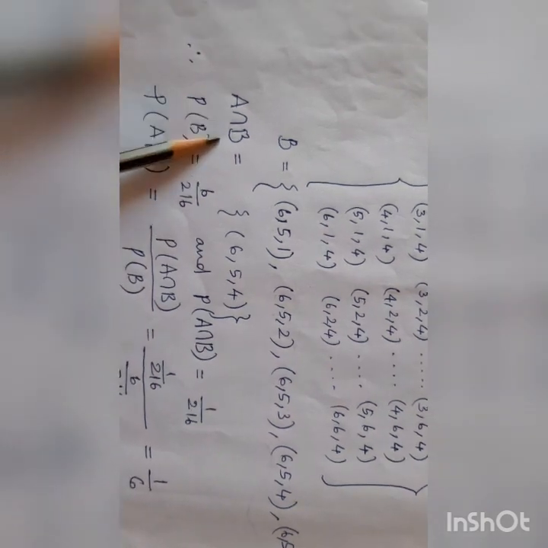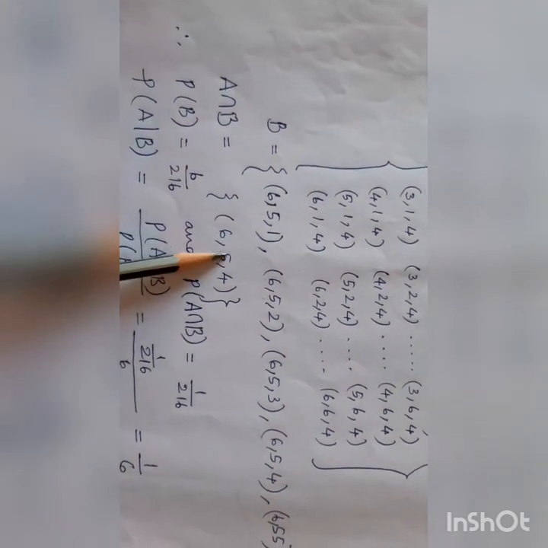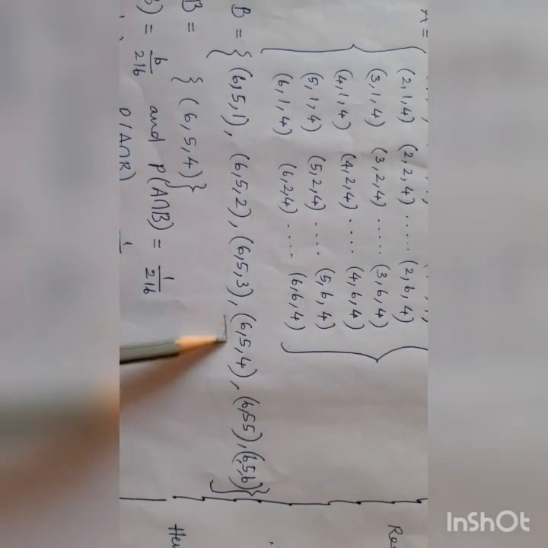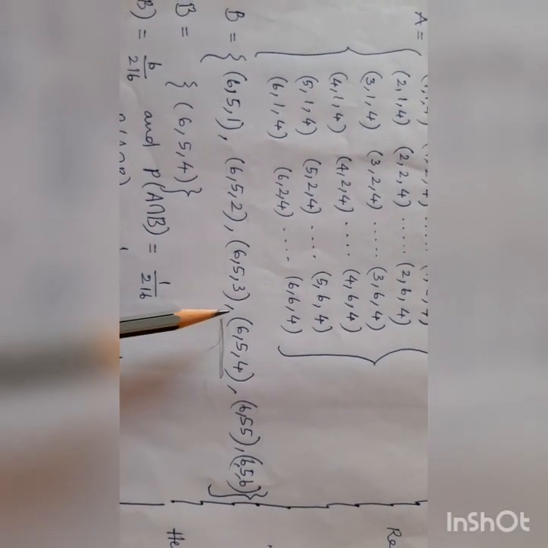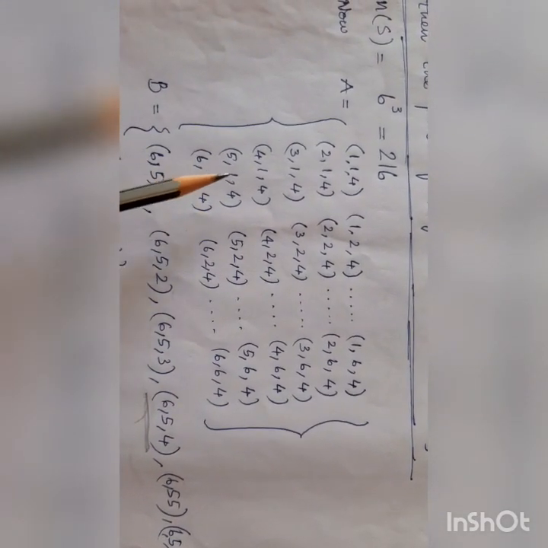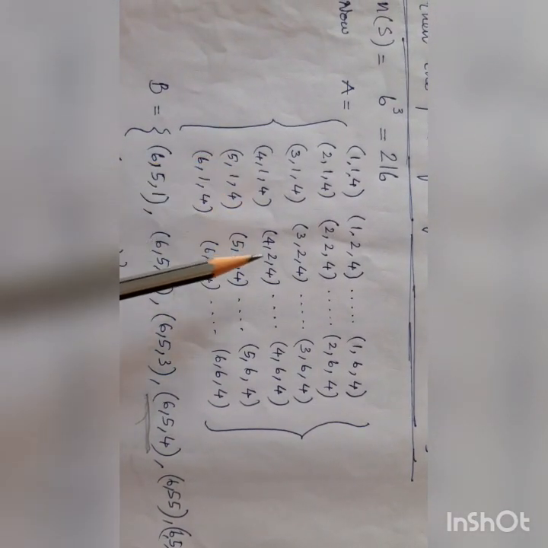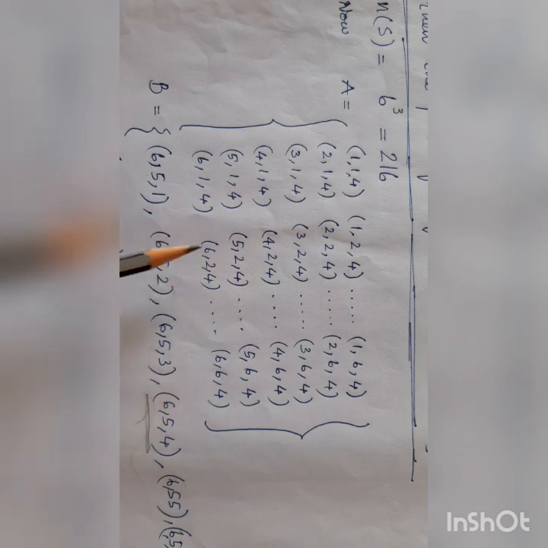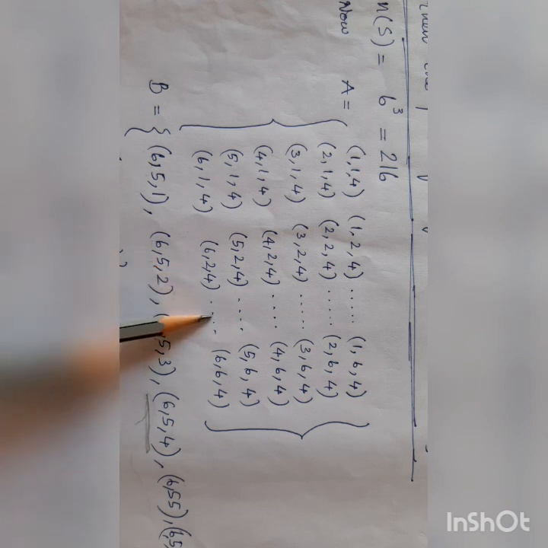A intersection B is 654. Where is it? In A and B: 6 on the first, 5 on the second, 4 on the third. 654 will be here.